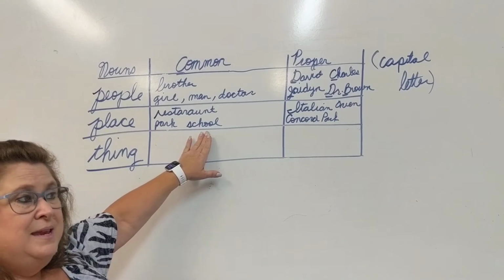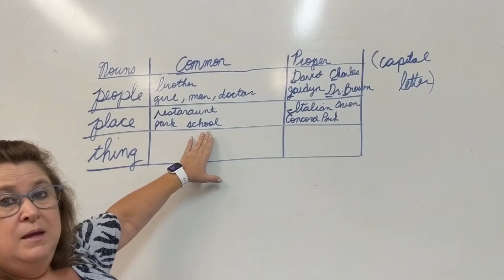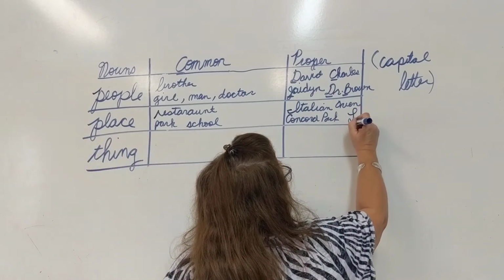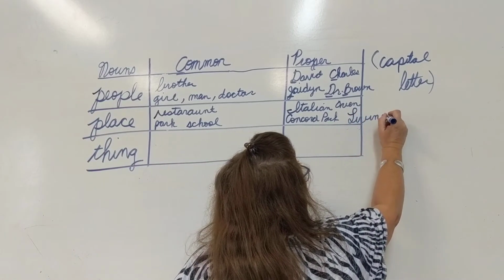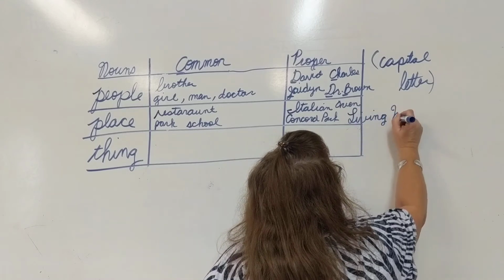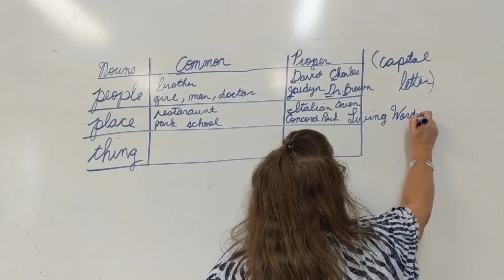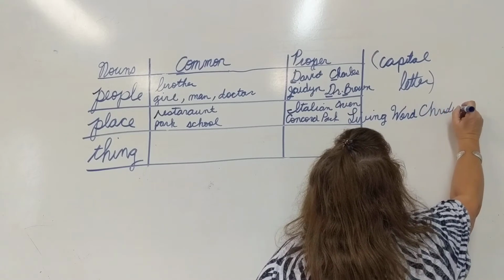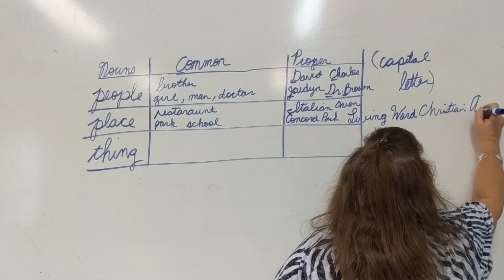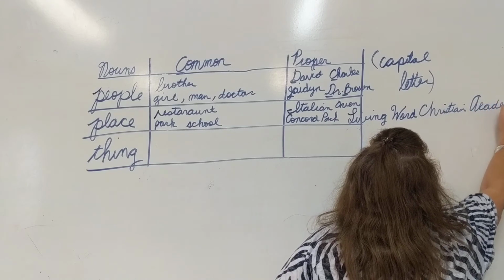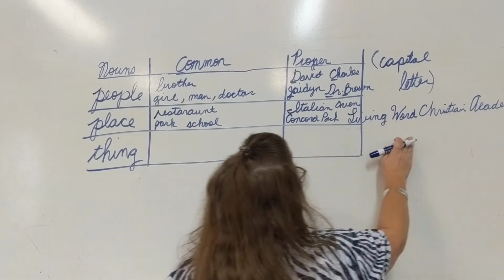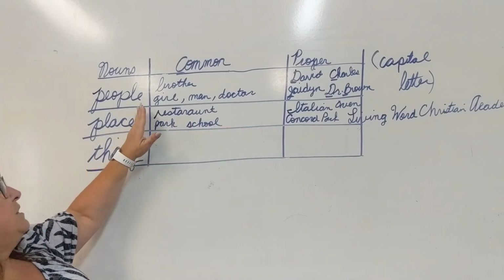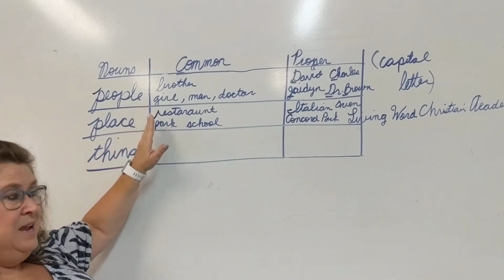If we talk about the name of a school, we give it a name, Living Word Christian Academy, then that will be capitalized because it is a proper noun. Of course I had to pick the longest named school ever, Living Word Christian Academy. So that is all capitalized. It is a proper noun because it's talking about a particular place, a place that has a name, okay?